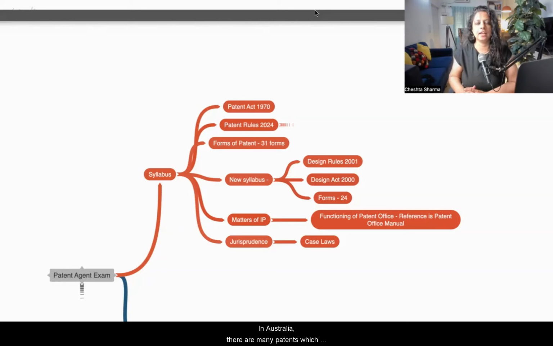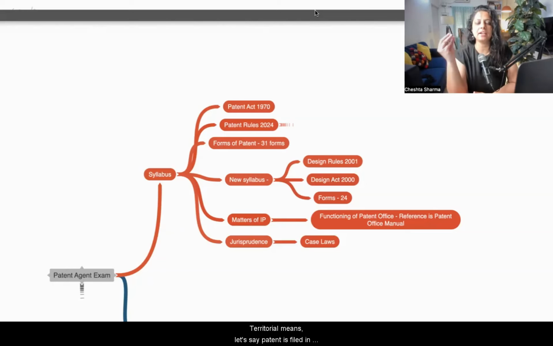In Australia, there are many patents which are filed in which AI is one of the inventors. So who holds the right when AI becomes inventor? And the beauty of patent law, you will see, is that patents are territorial in nature. Territorial in nature means different countries can have different scenarios.